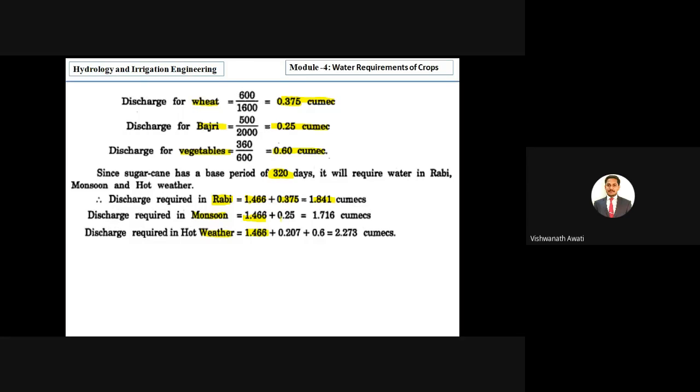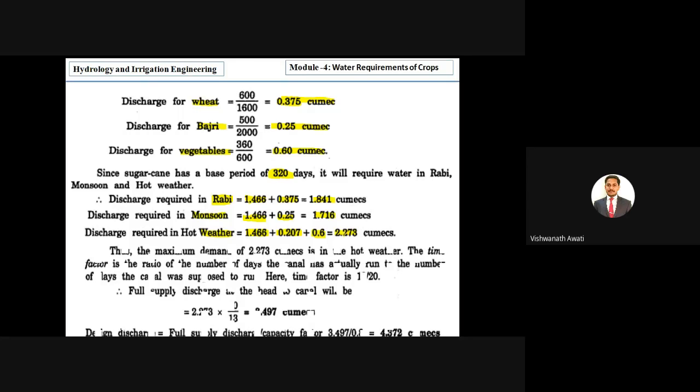Similarly in monsoon, sugarcane plus bajri, so then you will get a value for monsoon, and you will get one for hot weather. In the hot weather you will get sugarcane plus sugarcane overlapping plus vegetables, so then you will get the discharge required at hot weather, right? And if you see here, out of the 3, the maximum is 2.273, the highest, correct? So that is the maximum demand of 2.273 cumecs in the hot weather.